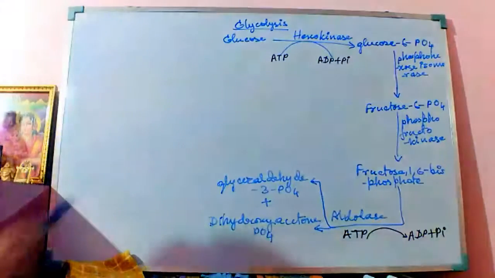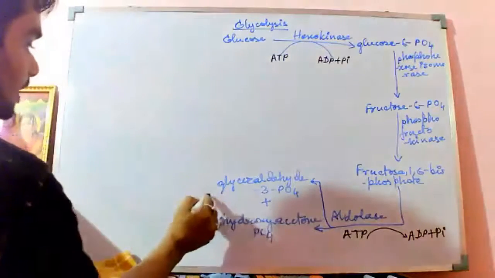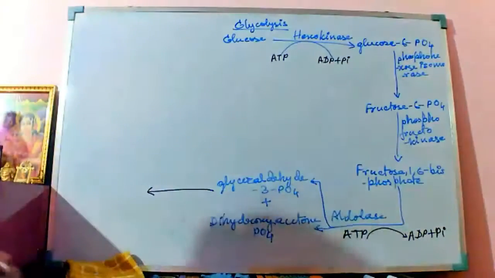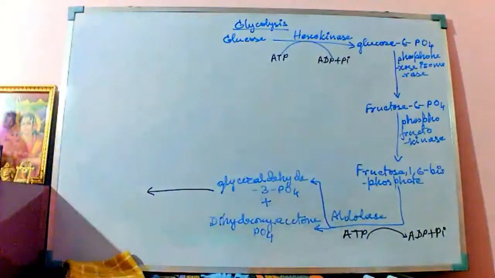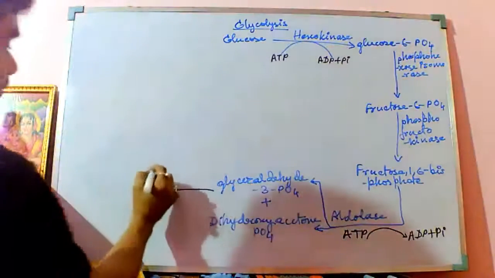Now, this glyceraldehyde 3-phosphate, in the presence of glyceraldehyde 3-phosphate dehydrogenase. Now the enzyme dehydrogenase is coming into action.